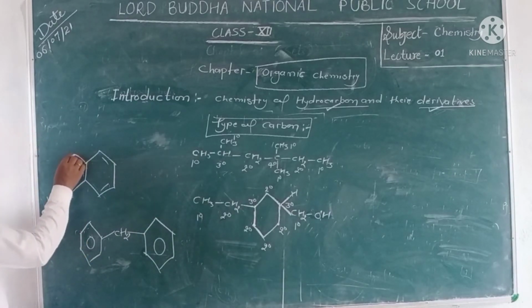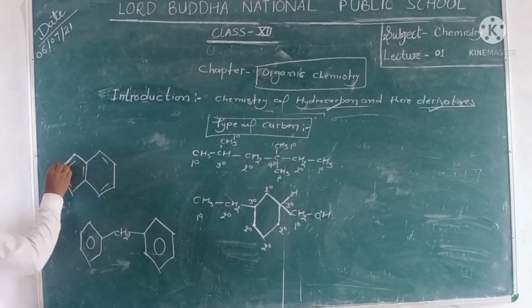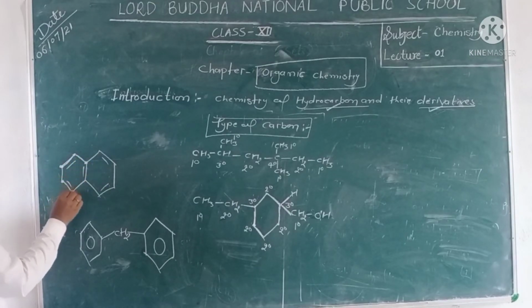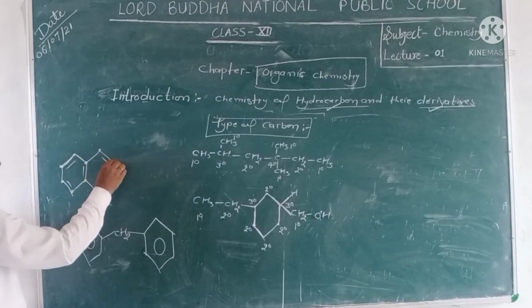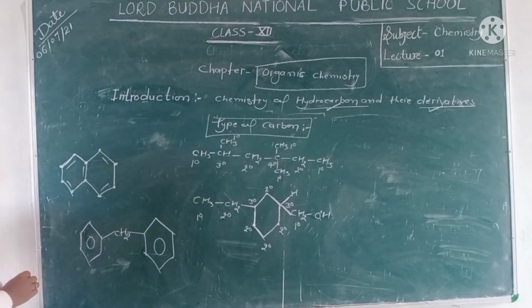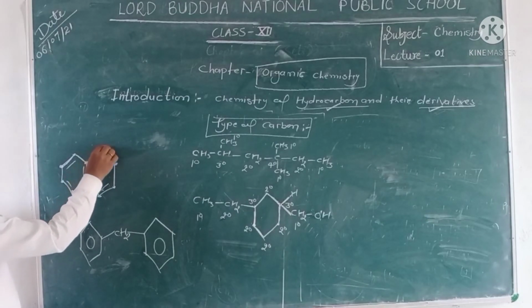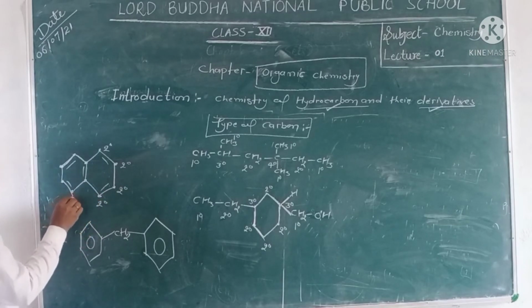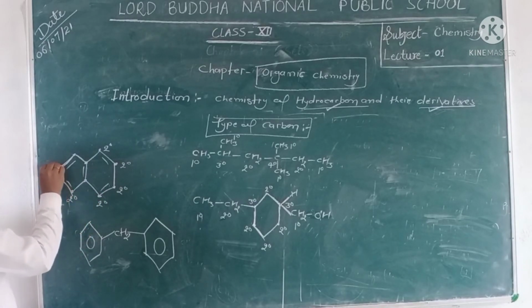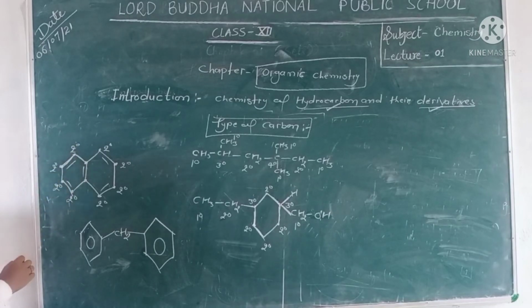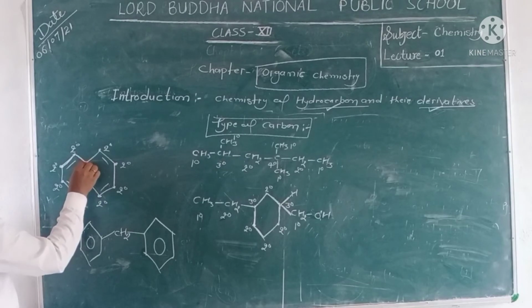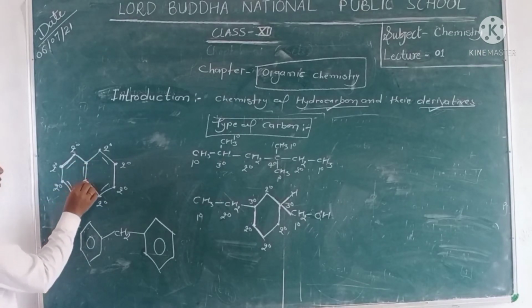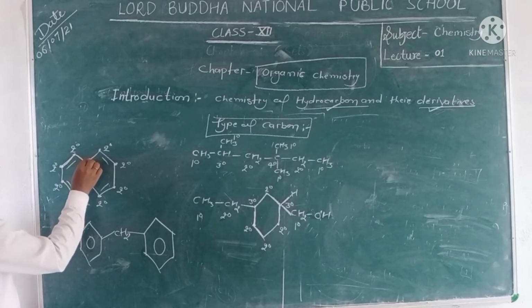Now here, the carbons at the corners of the bonds are all 2-degree carbons. But the carbon present at the joining point of the rings is 1, 2, 3 degree.